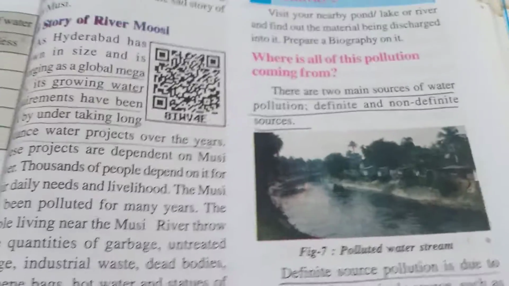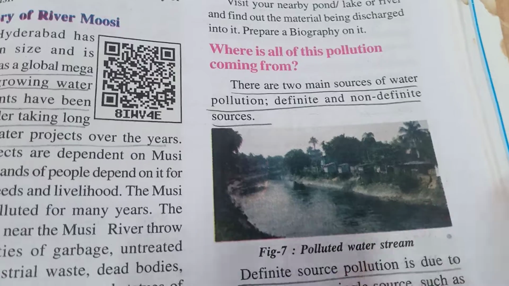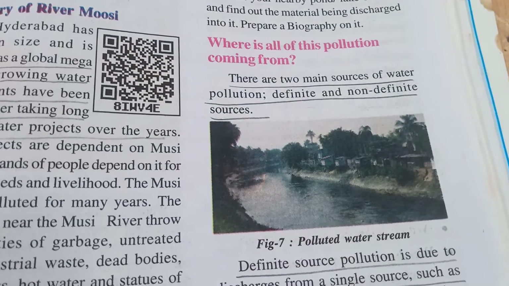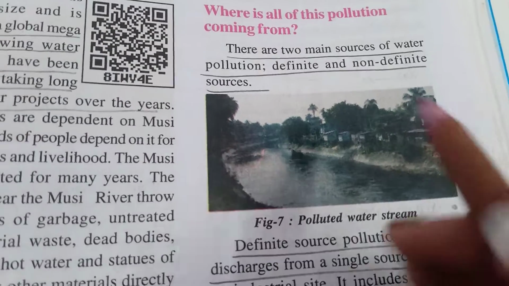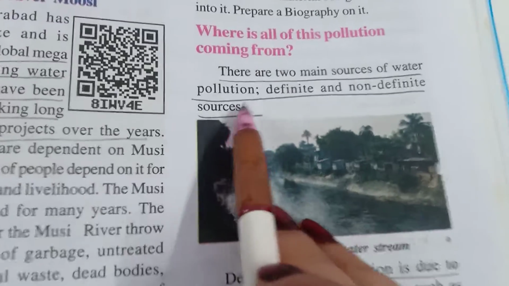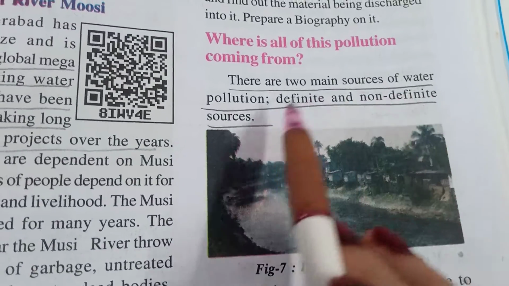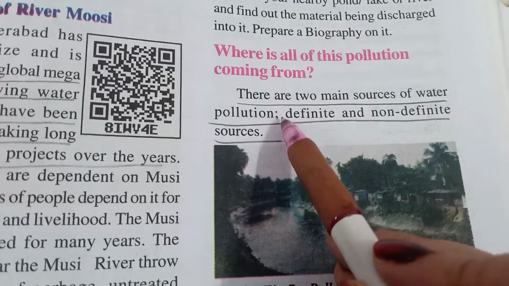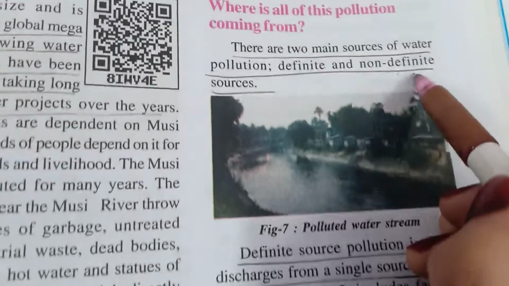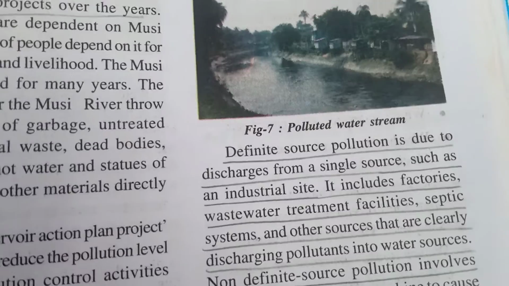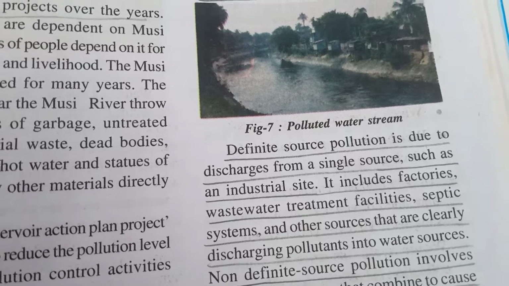So this is about the sad story of river Musi. Moving towards the next topic, where is all of this pollution coming from? There are two types of water pollution, definite and indefinite. So what are definite and indefinite pollution?